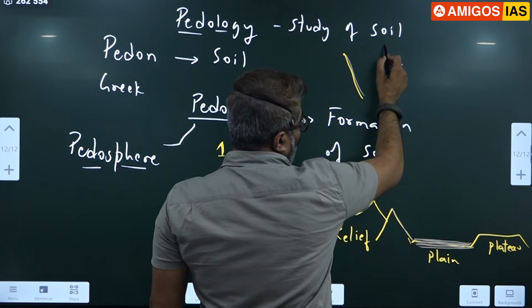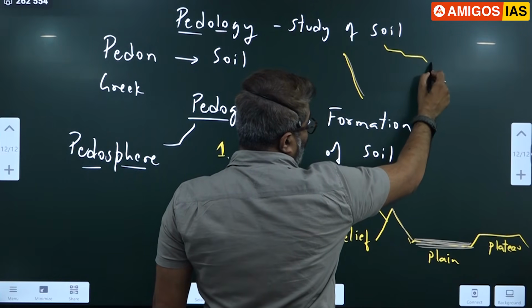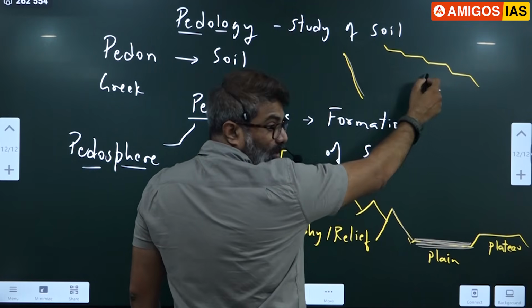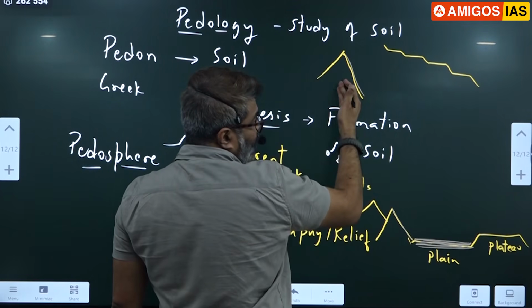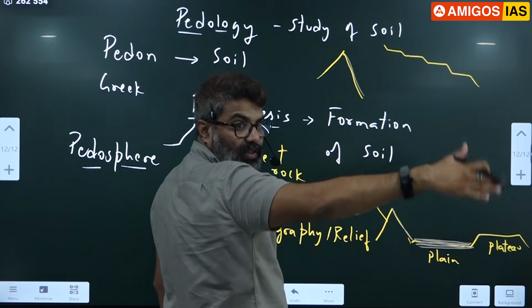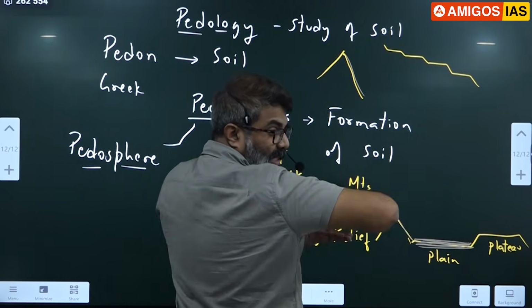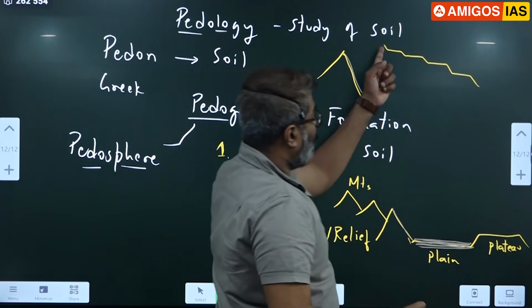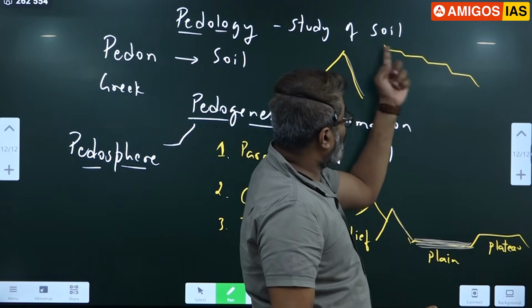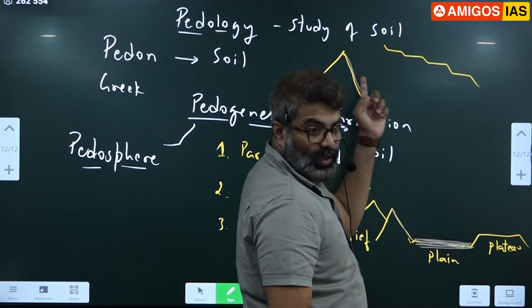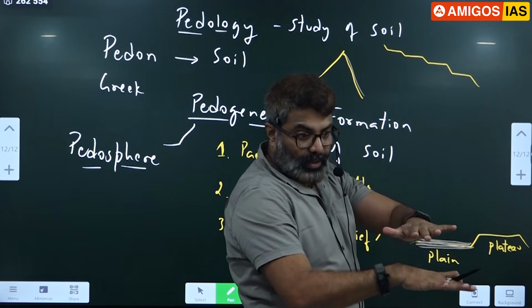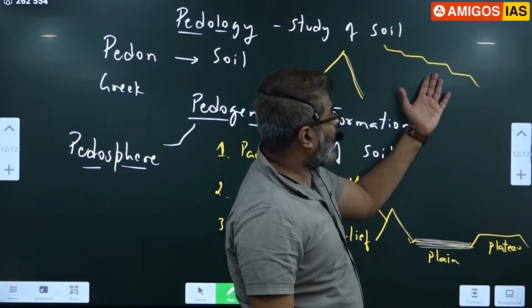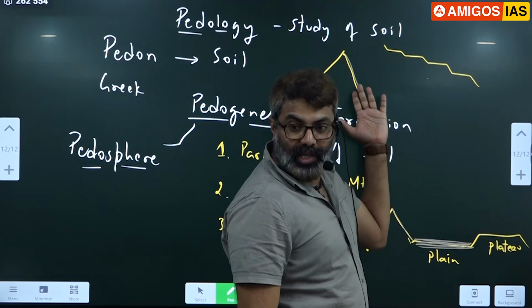So that is the reason we cut the mountains into terrace farming like this. Have you noticed? This increases the surface area. Mountain is like this, we can't do much. If you make this step terrace, the soil layer increases, surface area increases. One, water erosion can be prevented, soil erosion can be prevented, correct? We can make the soil stop there, we can easily cultivate it. Got it? That is the reason terrace farming is practiced in the hilly areas.